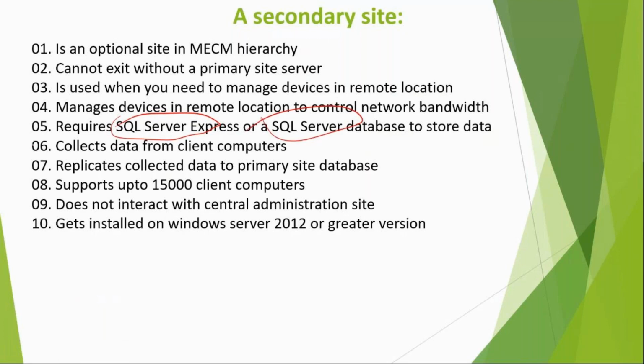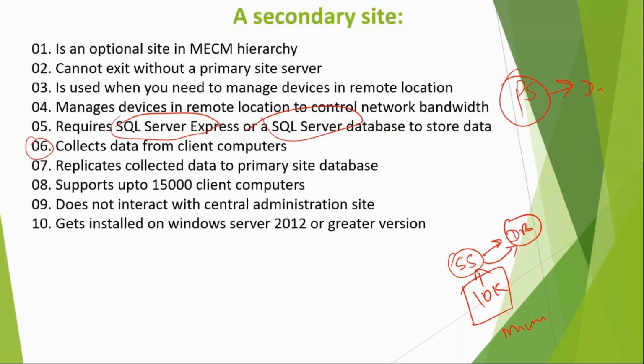Now it collects data from client computers. Secondary site is for branch offices. Let's say Mumbai is a branch office. Secondary has a database. Let's say 10,000 devices. Secondary will collect the information of these 10,000 devices and pass it on to the database. And finally, the data will get replicated to the primary side like this. So it collects data from client machines and replicates the data to the primary site database.